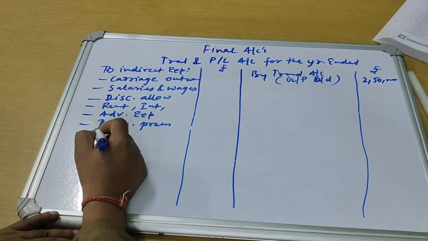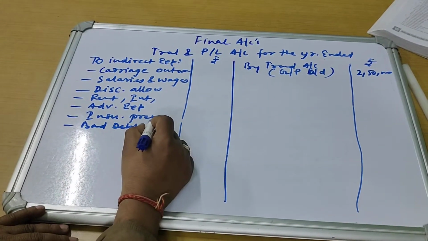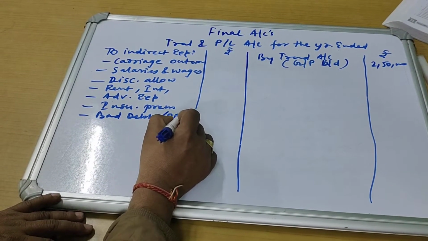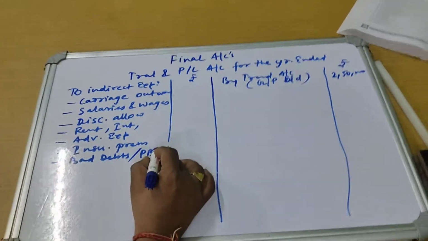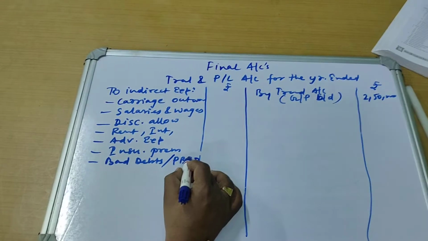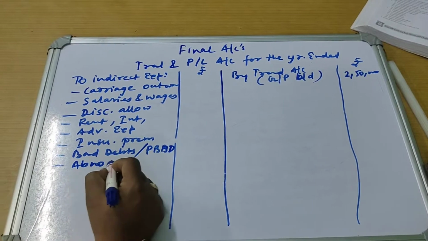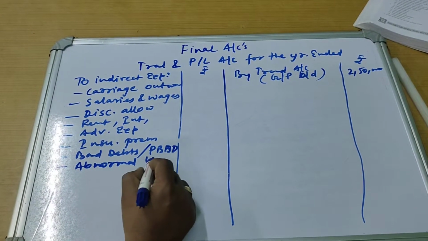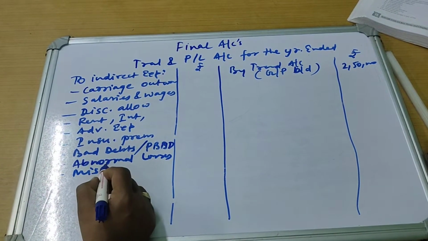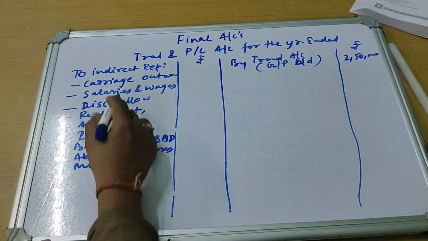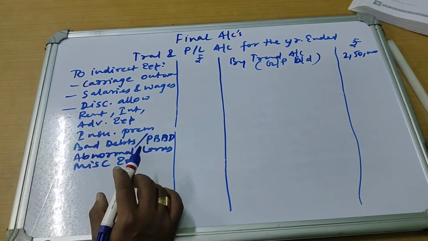If there are any bad debts happening in the business, and if we have provided any fresh provision, so provision for bad and doubtful debts, PBDD. Then you have abnormal losses, which is a non-operating expense, and any other miscellaneous expenses happening in the business. So these are some of the examples of indirect expenses which we will be debiting, charging to PL account.